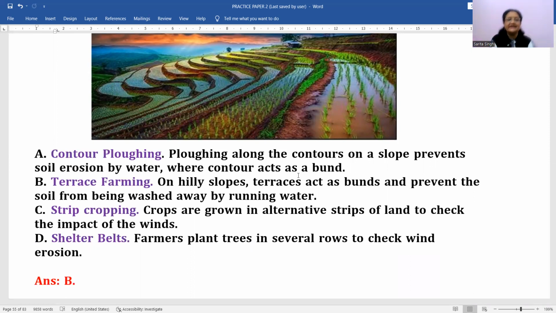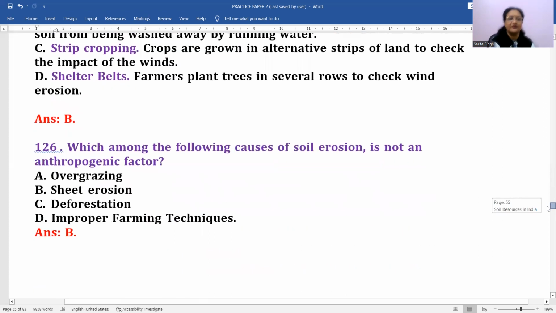Okay. And D, shelter belts. Farmers plant trees in several rows to check wind erosion. Right? अब इन चारों मेथड्स में से कौन सा यहाँ पर आपको बेस्ट सूटेड लग रहा है? इट इज टेरेस्ड फार्मिंग. ठीक है, so B is the correct option for this. Generally it is practiced on the slopes of mountains.